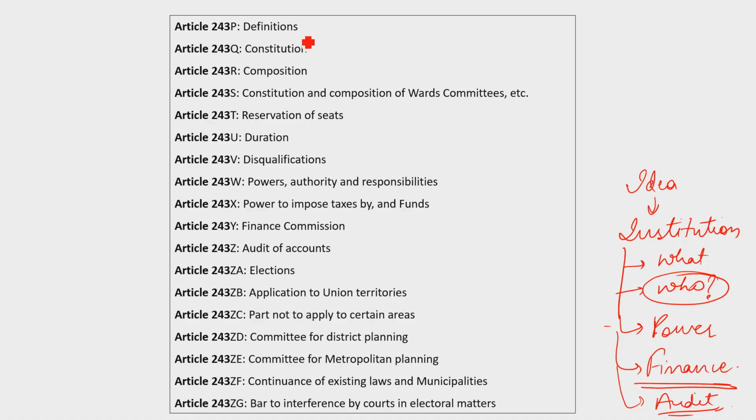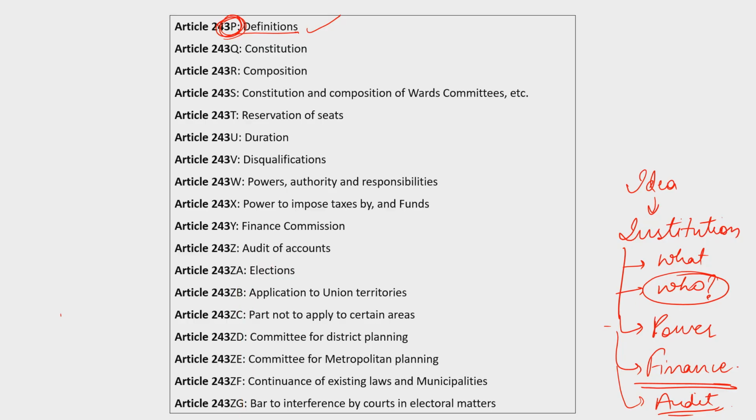So here there is 243P. Remember, it starts with P because 243O was still panchayats. So from Article 243 to 243O was for panchayats. After panchayat, Article 243P begins with municipalities, and here it's still Z, and we have started a new series after Z.